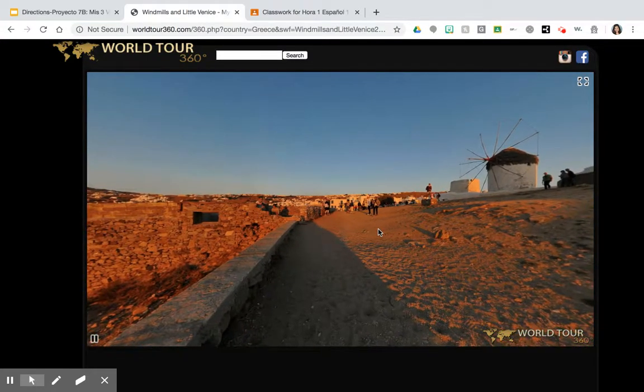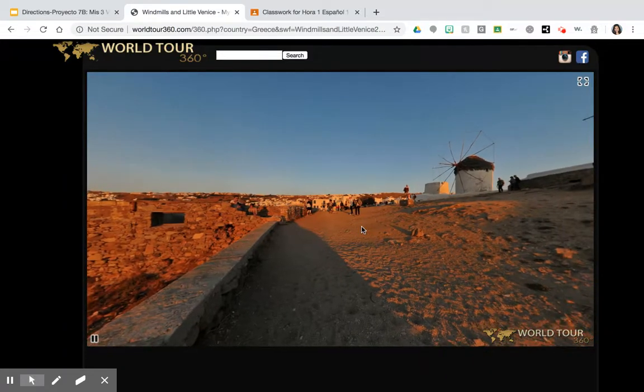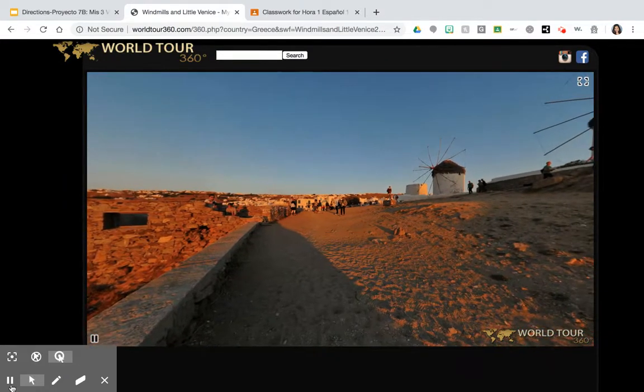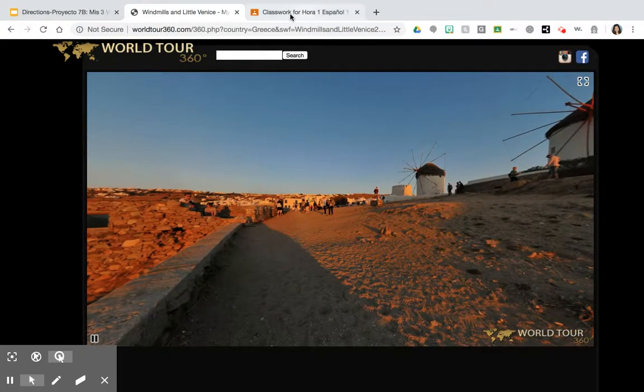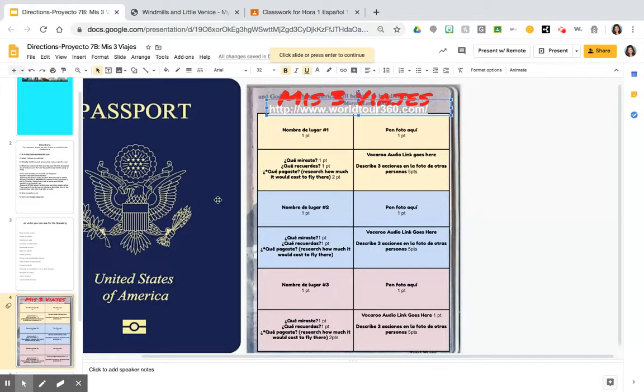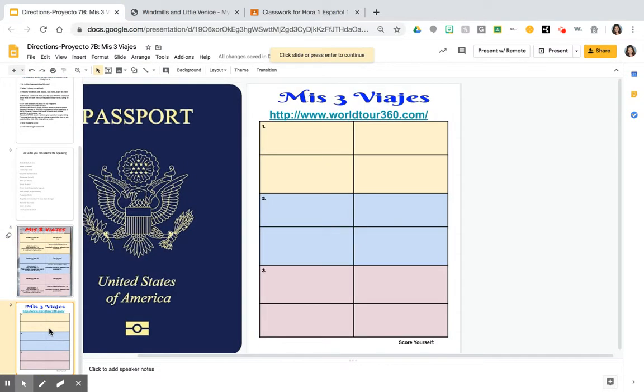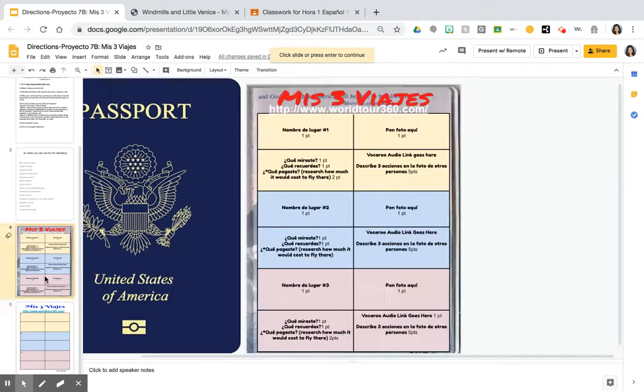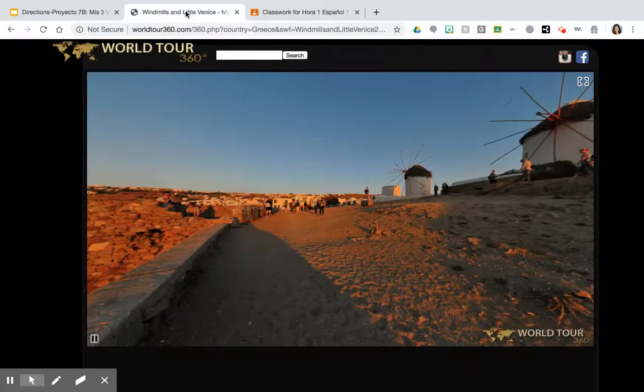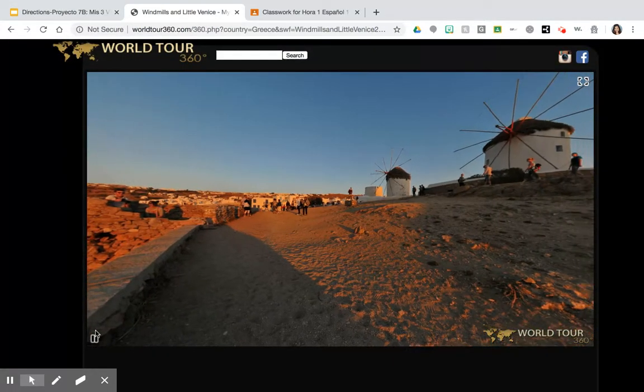Okay, so once you've visited the place and you've selected, okay, this is going to be place number 1, you can go back to your project and you are going to have a sheet like this, or a slide like this. Now, this here is just your guide, so you know what to write. So for all of them, square number 1 is going to say nombre de lugar, okay? Name of place. Nombre de lugar número 2, nombre de lugar número 3. Right now, we are just going to talk about Grecia, Mykonos Island,